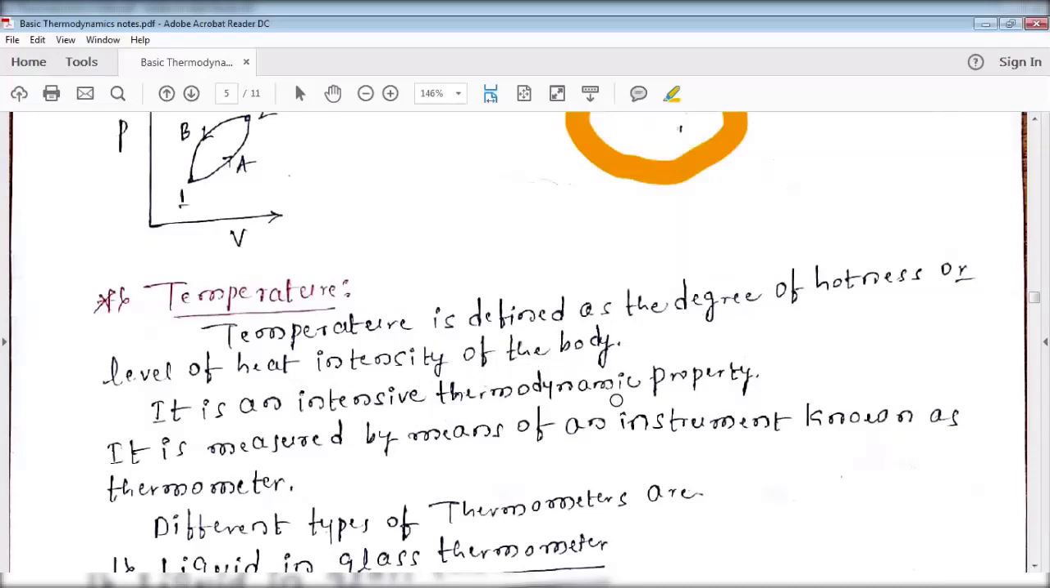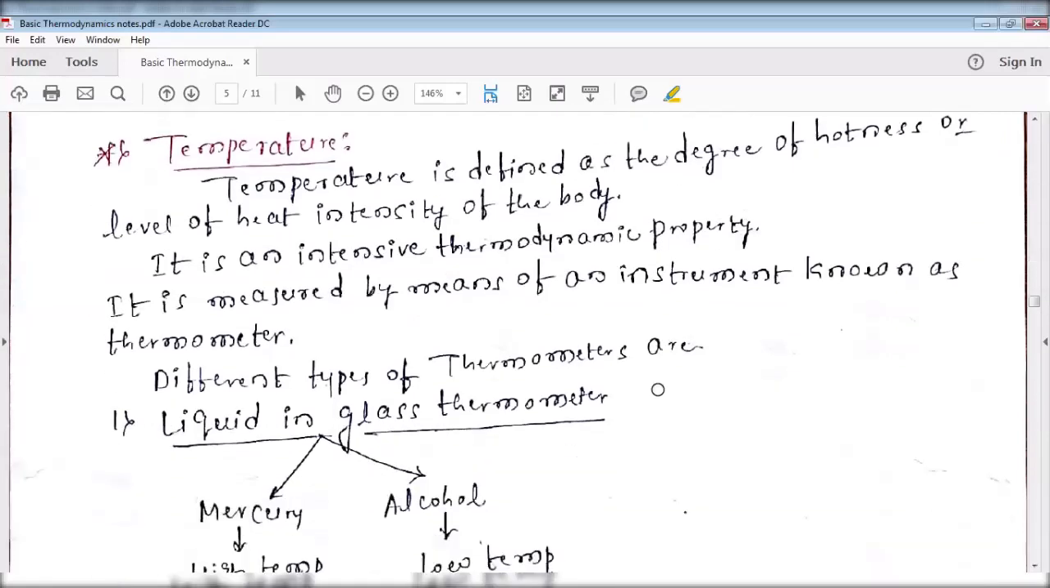It is an intensive thermodynamic property. Already you studied what is intensive: independent of the mass. Why is it intensive? It is not dependent on the mass. That's why it is an intensive thermodynamic property. Next, it is measured by an instrument known as a thermometer. The unit of temperature might be Kelvin, degree Celsius, or degree Fahrenheit, etc.